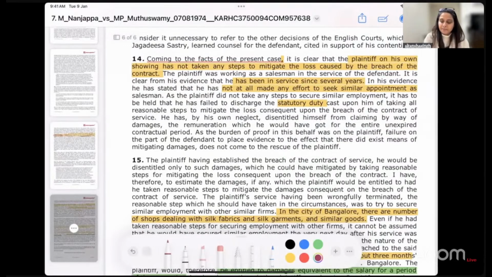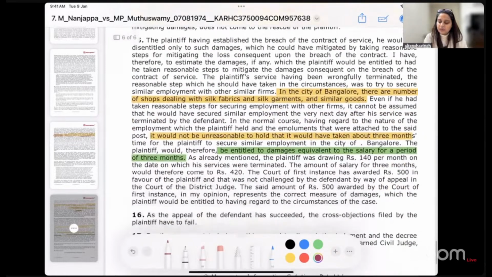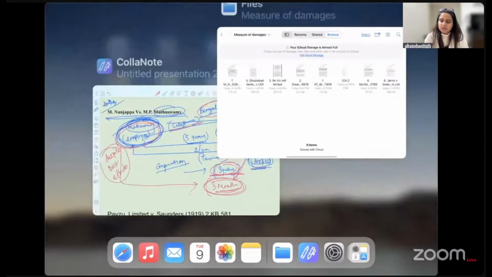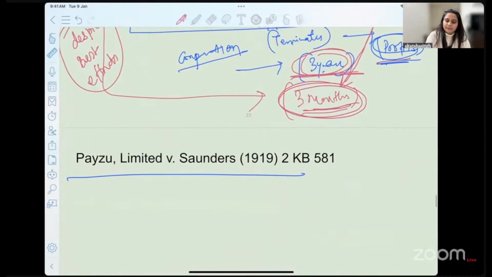Now, in the given situation, the plaintiff on his own showing has not taken any steps to mitigate the loss caused by the breach. He has been in service for several years. He has not at all made any effort to seek similar appointment, and therefore he has not discharged his statutory duty. And the court said that he'll only be entitled to damages equivalent to a period of 3 months. So the profit he would have earned in 3 months is only what we are going to allow to him.